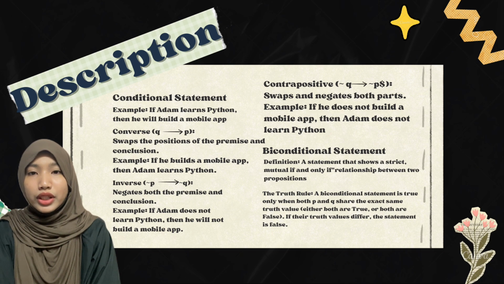Second, if we negate both parts without changing their order, we create the inverse, not P implies not Q: if Adam does not learn Python, then he will not build a mobile app. Finally, if we both swap and negate them, we get the contrapositive, not Q implies not P: if he does not build a mobile app, then Adam does not learn Python.